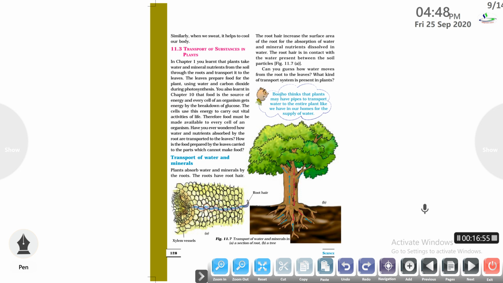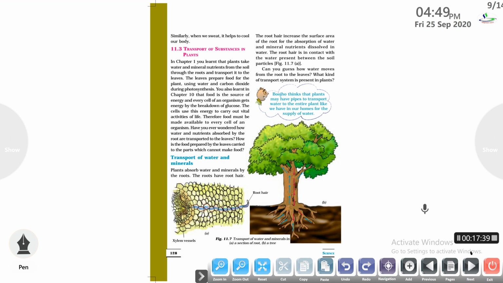Next we will study transportation and excretion in the case of plants. Plants take up water and mineral nutrients from the soil through the roots and transport them to the leaves. The leaves prepare food by the process of photosynthesis. This food needs to be transported to each and every cell of the plant. So the plant needs a vascular system to transport water, minerals and solutes. The transport of water and minerals in plants takes place through a vascular tissue known as xylem. Xylem is made of pipe-like vessels which transport water from the roots to the various organs of the plant.